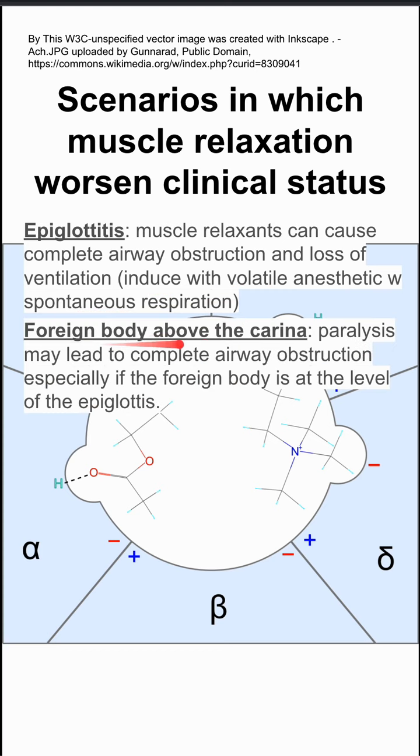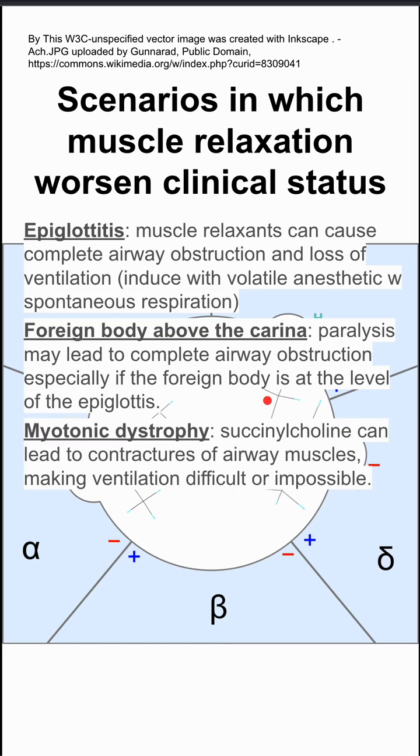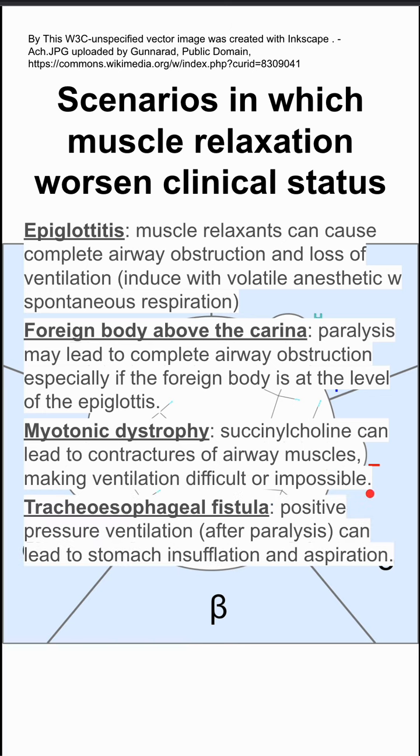In the case of a foreign body above the carina, paralysis can lead to complete airway obstruction, especially if the foreign body is at the level of the epiglottis. In patients with myotonic dystrophy, succinylcholine, which is used for paralysis, can lead to contractures of the airway muscles, making ventilation difficult or impossible. In patients with a tracheoesophageal fistula, positive pressure ventilation after paralysis can lead to stomach insufflation and aspiration.